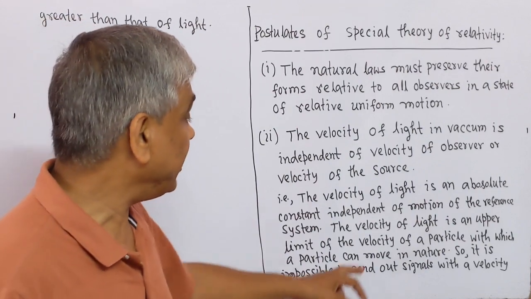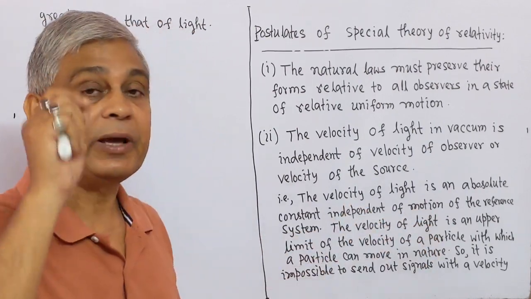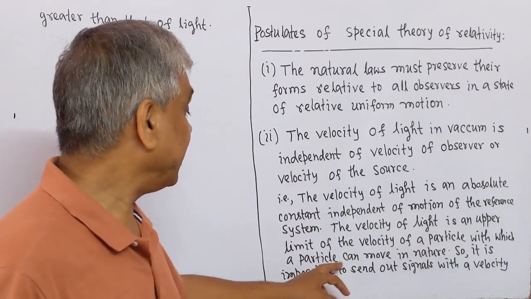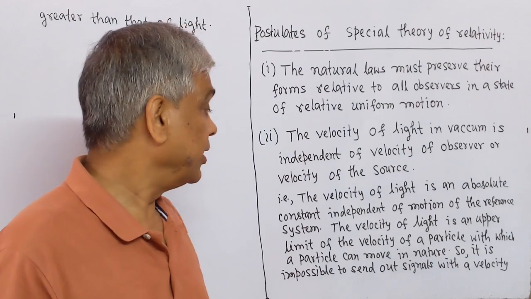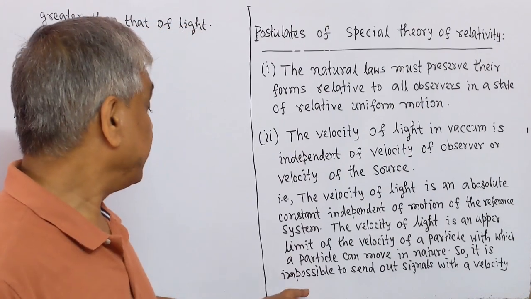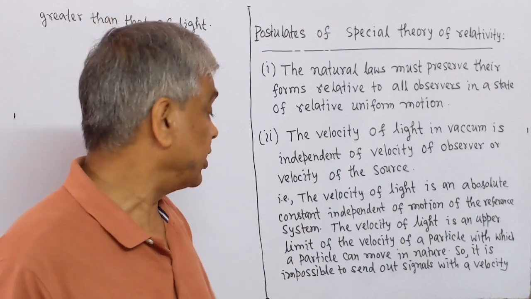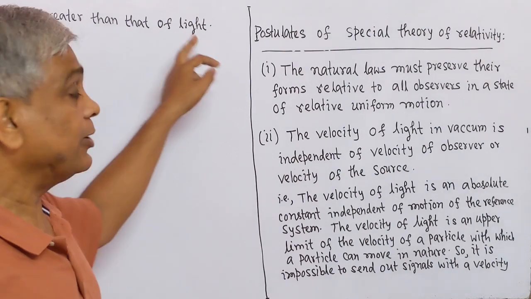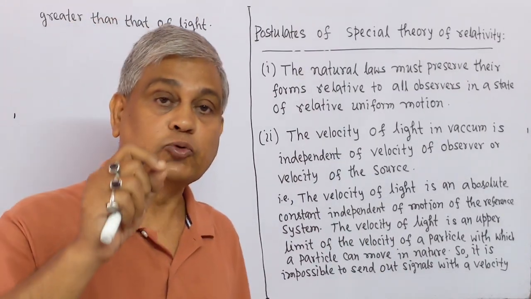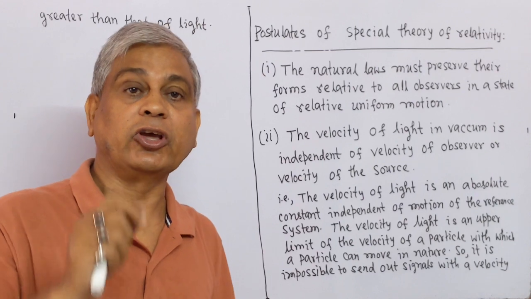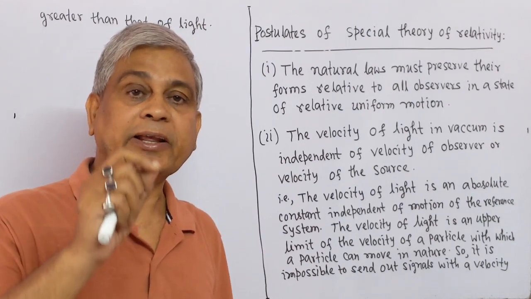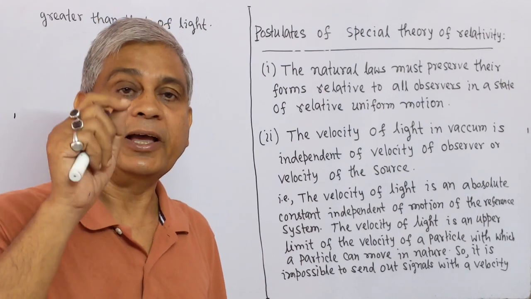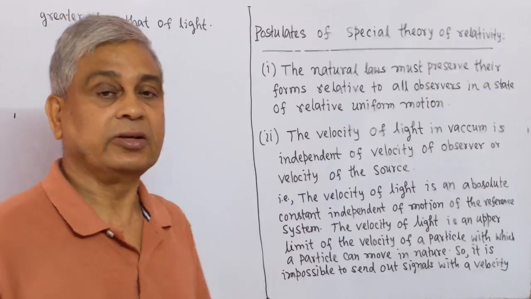The velocity of light is an upper limit of the velocity with which a particle can move in nature. So, it is impossible to send out signals with a velocity greater than that of light. These are the two postulates of special theory of relativity. All the results of special theory of relativity are derived with the help of these two postulates.